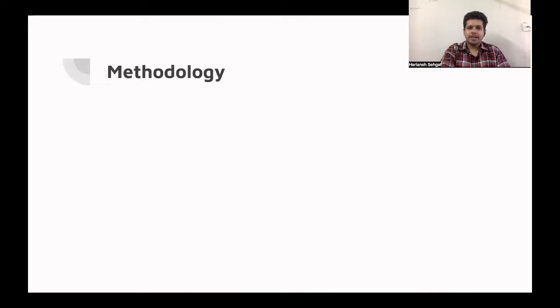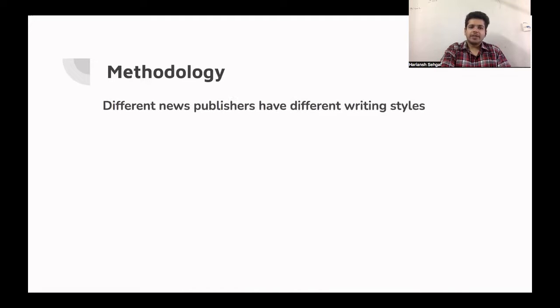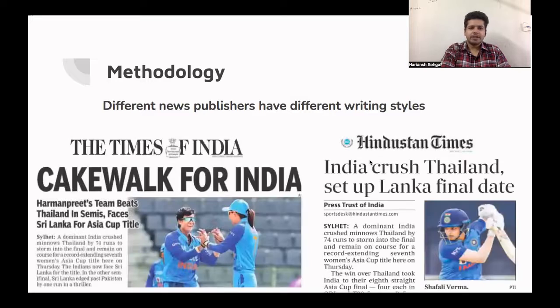So what is our methodology? It is based on the observation that different news publishers have different writing styles. If the same news is written in a very different writing style by different news publishers, like for example this news, which is taken from the Hindustan Times and the Times of India, the writing styles are clearly very different. So we aim to build a model which can predict the publisher based on the difference in these writing styles.